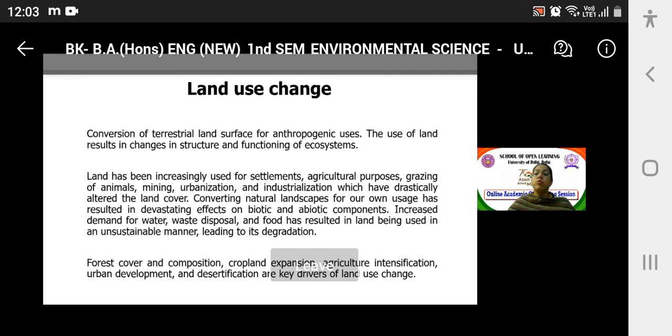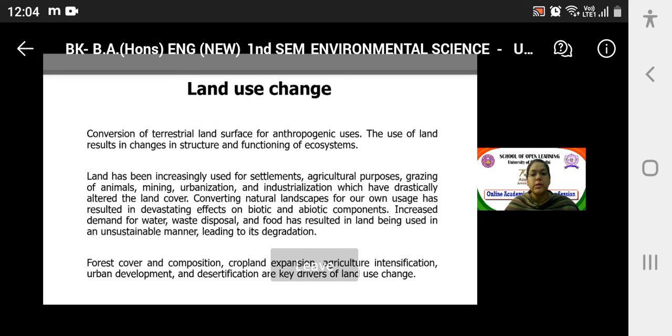So the use of land results in changes in structure and functioning of ecosystems. The way we are using land would alter the structure and function of ecosystems accordingly, right? Land has been increasingly used for settlements, agricultural purposes, grazing of animals, mining, urbanization, and industrialization, which have drastically altered the land cover.